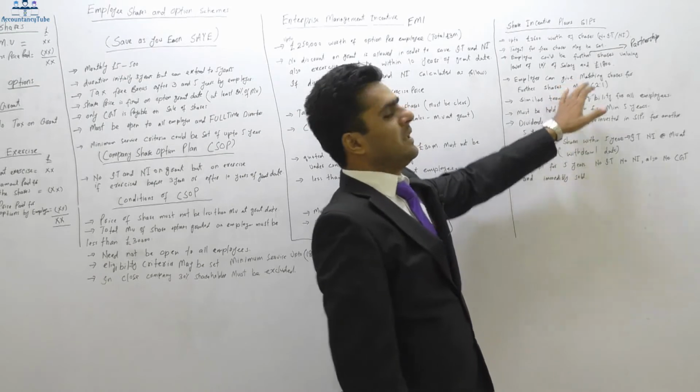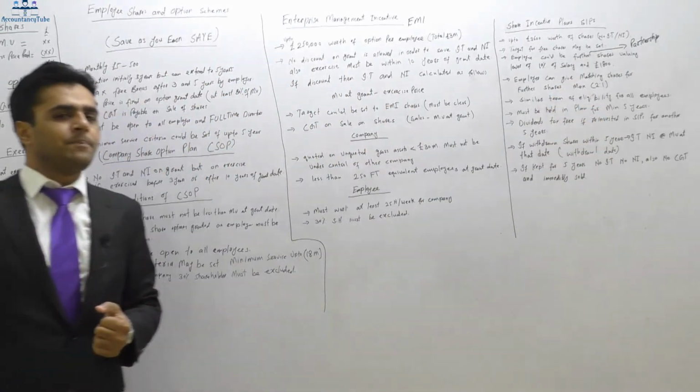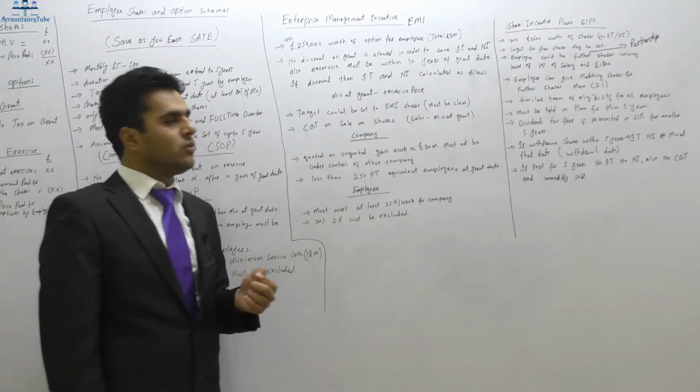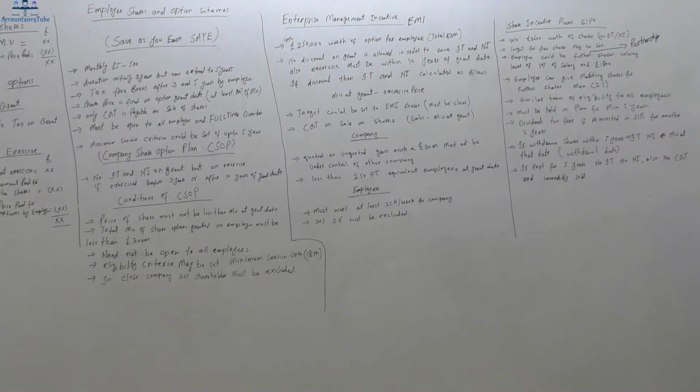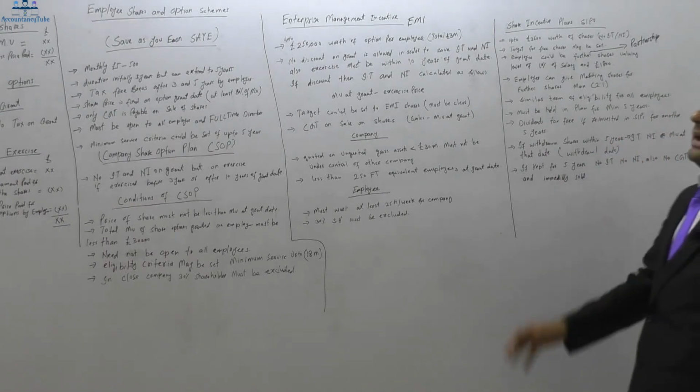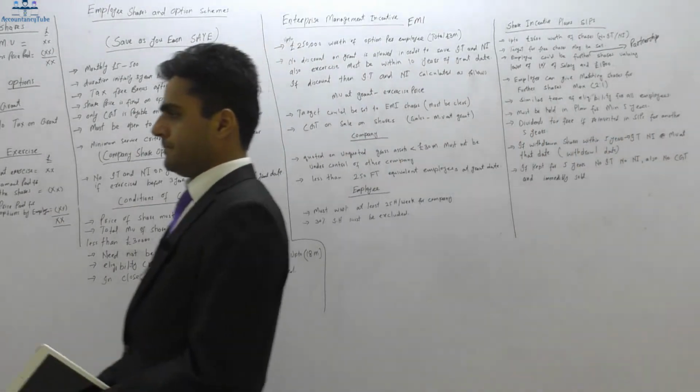So matching shares means these are some type of rights shares, if you have studied in F3 or P2 as well. Alright, now the employer can give you matching shares, and if you hold 2 shares already, they will give you 1 more share. Alright, so that is the maximum proportion allowed. Now the conditions, eligibility criteria must be similar for all of the employees, and shares must be held in the plan for 5 years. That is the minimum holding period. So the minimum holding period for a share incentive plan is 5 years.